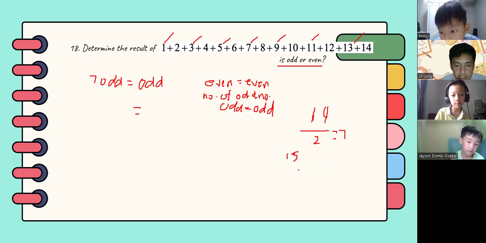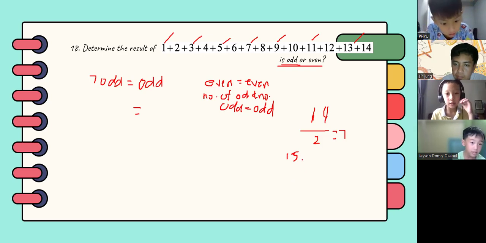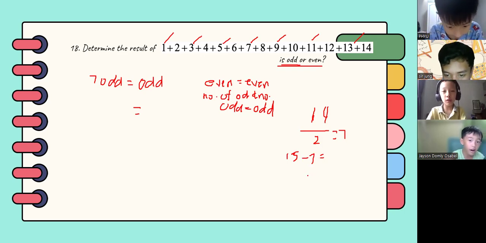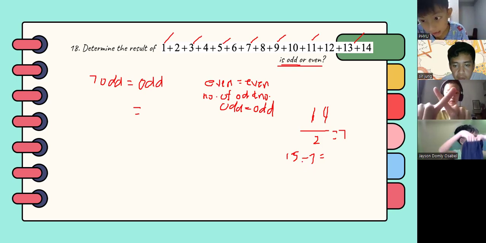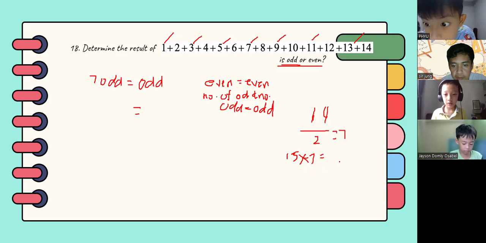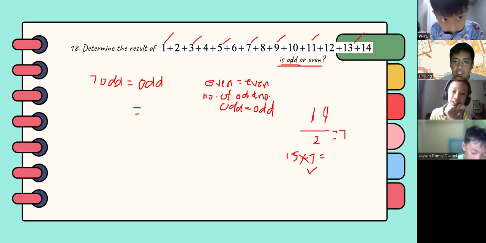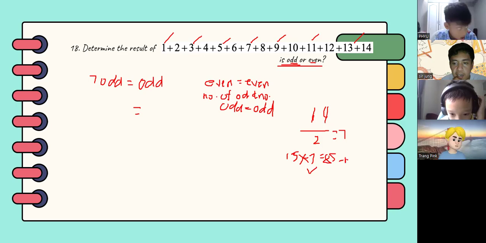So you arrive at what answer? Multiply the number 15 by 7, and this is the answer. Oh, that's correct. So that's another way of solving it, and then you will arrive at whether it is odd or even. The answer is 85. So 85 is an odd number.